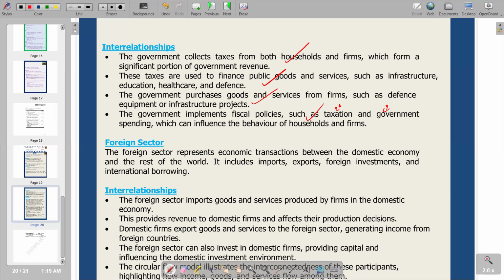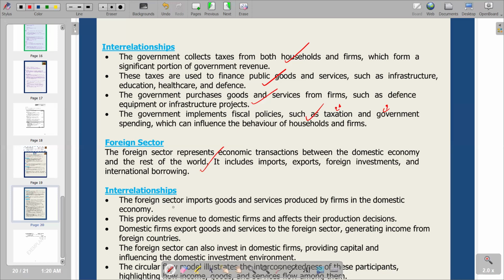Another participant is the foreign sector, which is the domestic economy and the rest of the world. It includes the main center which surrounds the foreign sector, which is the issue of international trade, whereby we have the movement of goods and services in and out of the country through imports and exports. It also integrates foreign investments and international borrowing. So going to the interrelationships, we are now looking at the connectedness between the foreign sector and the other participants.